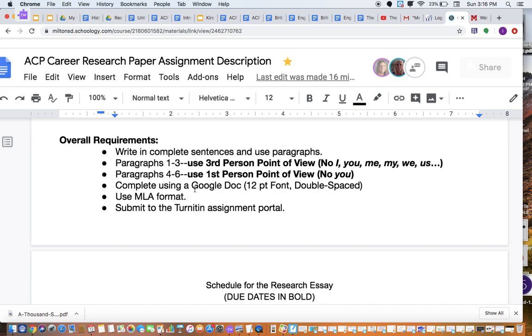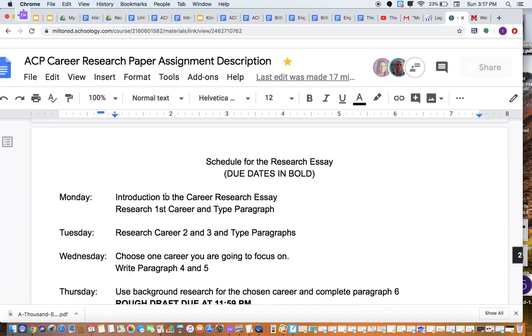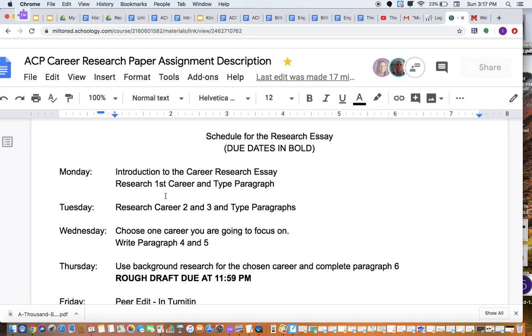Complete it using Google Doc. You will submit it to Turnitin, like always. 12-point font. Make sure it's double spaced. MLA format, and again, I'll have a sample essay that you can look through, so you make sure you're confident with the requirements. The schedule for the week and a day here.